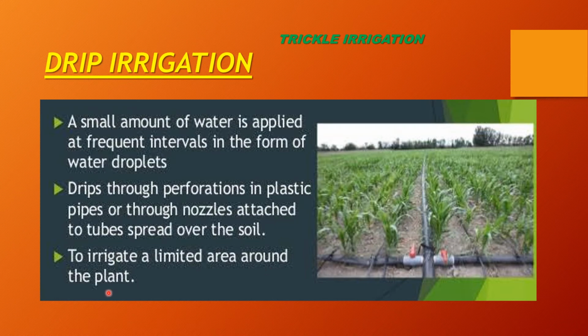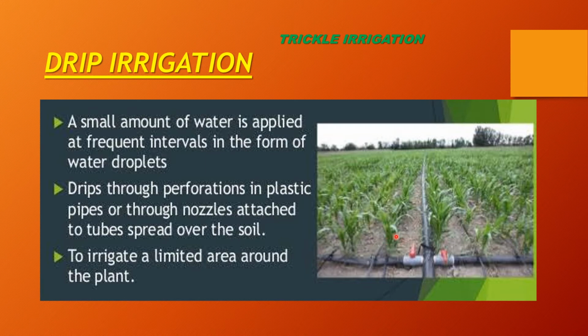around the plant. So what happens in this? In this type of irrigation, water is transported through a network of pipes. These are the main pipelines and these are the smaller pipes. Each and every row of the plant or crop has a long plastic pipe, and that plastic pipe has perforations, meaning holes.